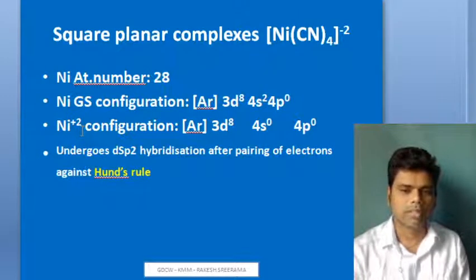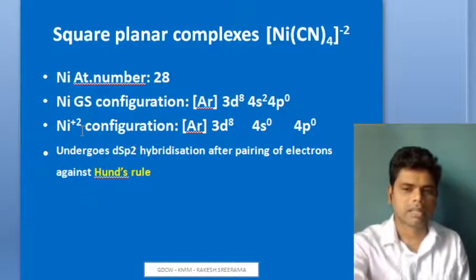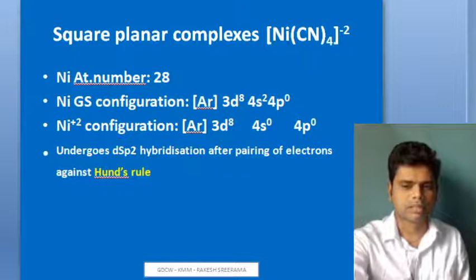How will you represent the 3d8 electrons? The d orbitals have 5 half filled first, and then 3 electrons pair up. It undergoes dsp2 hybridization after pairing, which we shall see here.